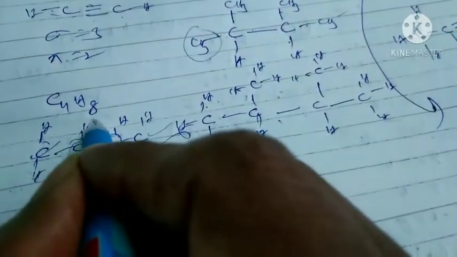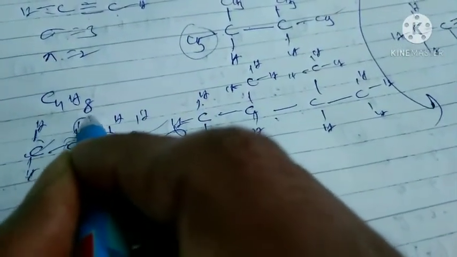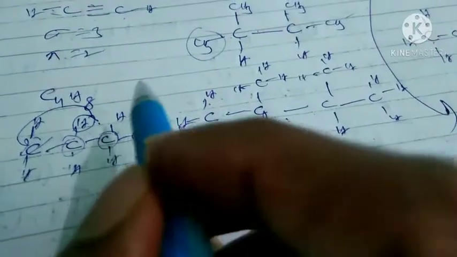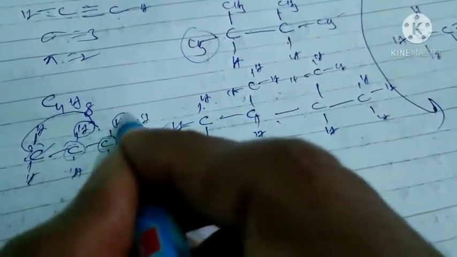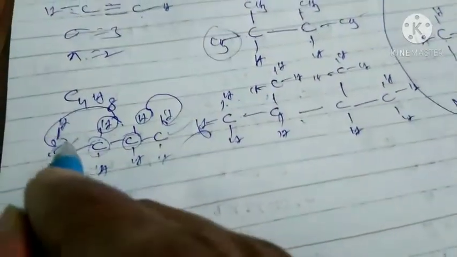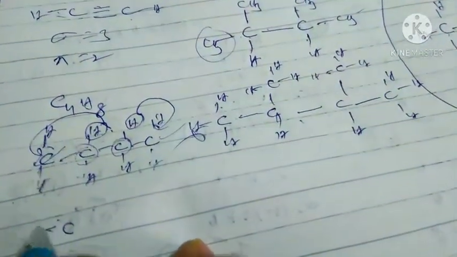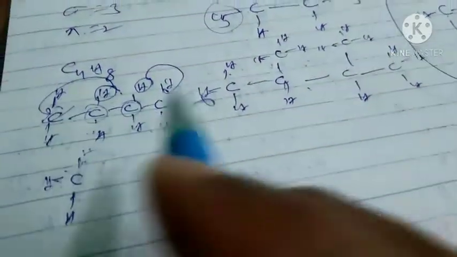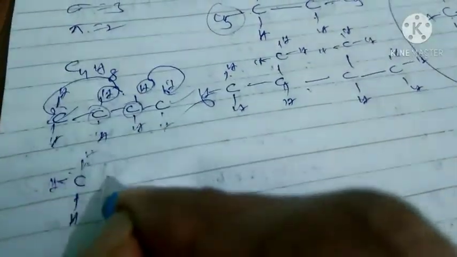So what we have to do? We have to do some modifications. What is the modification? We have to transfer this hydrogen from here to here, and this hydrogen also from here to here. Then what happens? This CH2 becomes CH3. This CH2 becomes CH.